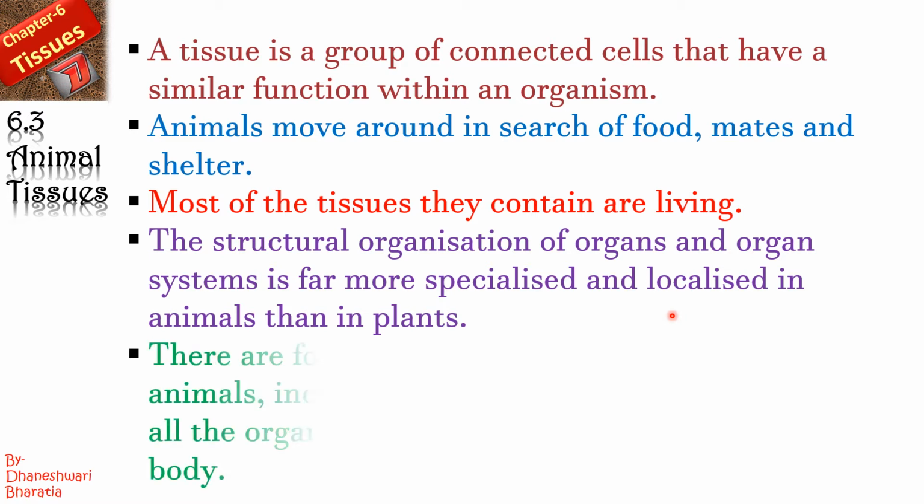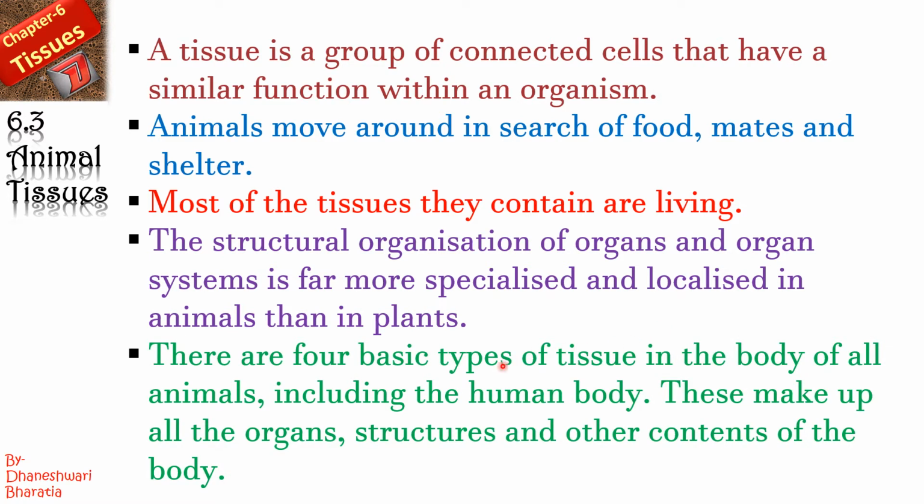There are four basic types of tissues in the body of all animals, including the human body. Whatever we discuss today is present in our body also. These make up all the organs, structures, and other contents of the body. So, all these are the characteristics of animal tissues.